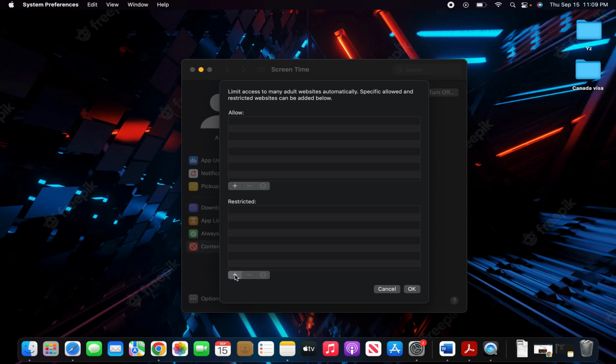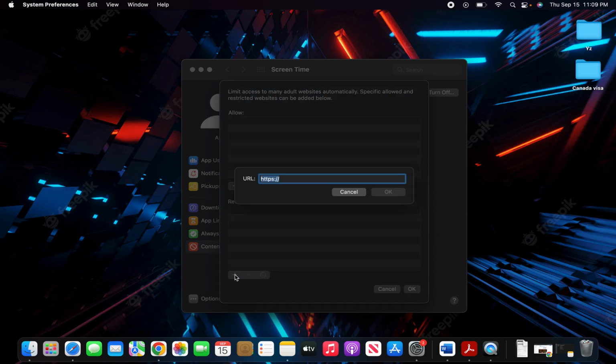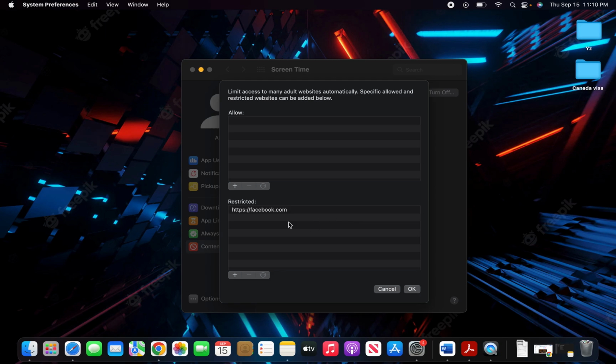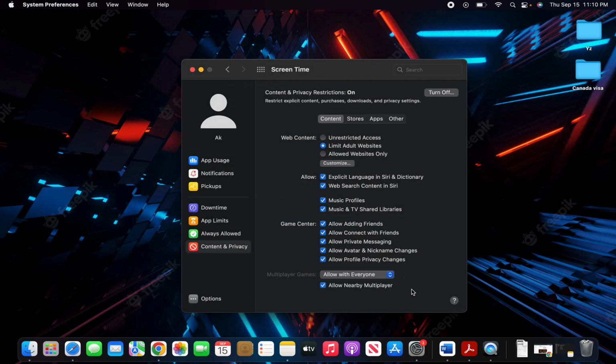Click on the plus button, and for example, I want to restrict, let's say, facebook.com. So I type in facebook.com and click on OK, and as you can see here, facebook.com will now be restricted. Click on OK, and once you do that, you have put in the website.